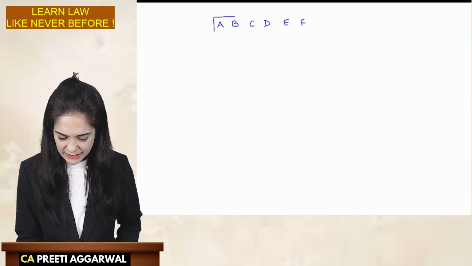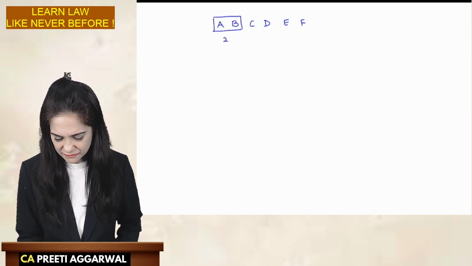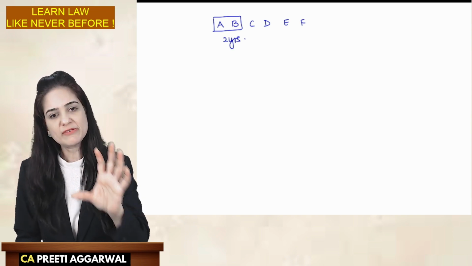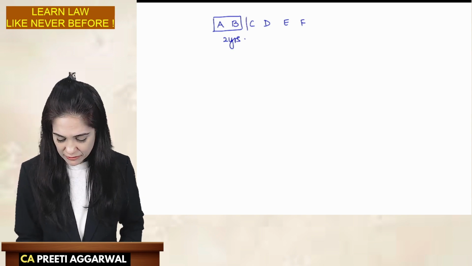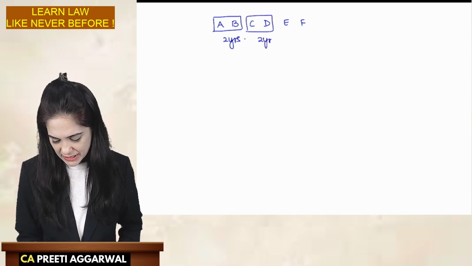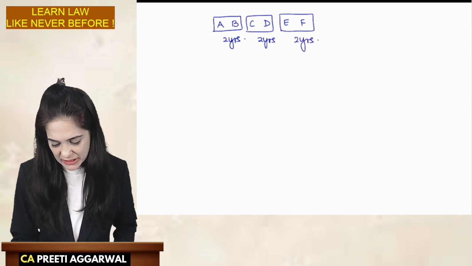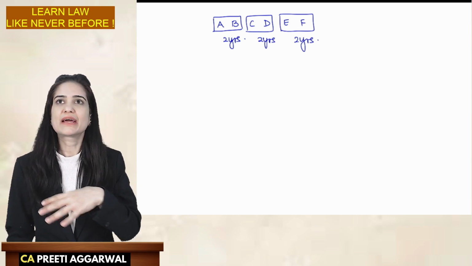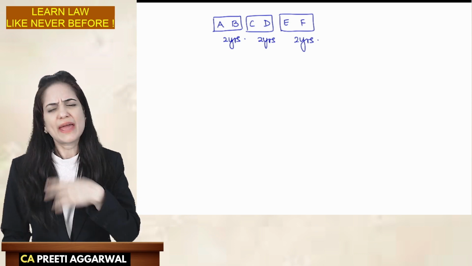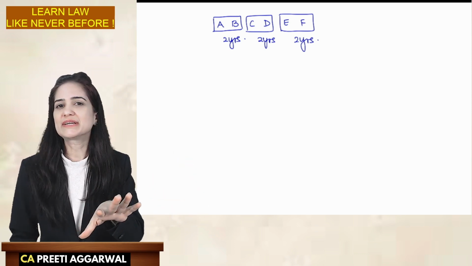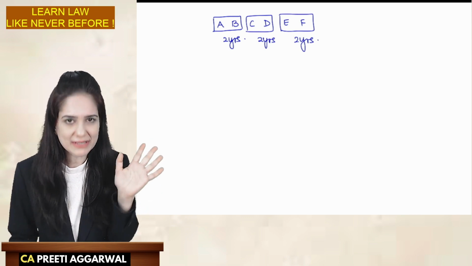So we have come up with the solution of rotation. They have decided in the agreement that for the first 2 years, A and B will be the designated partners. For the next 2 years, C and D, and for the other 2 years, E and F. So every person will get to be the designated partner some time or other.